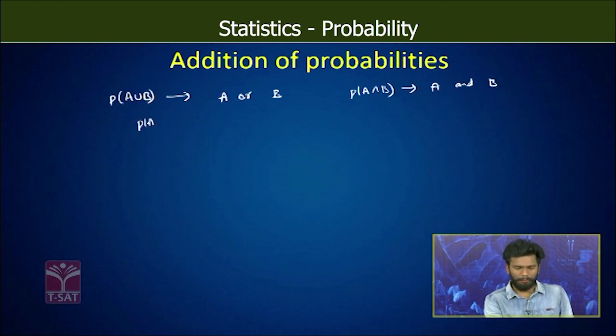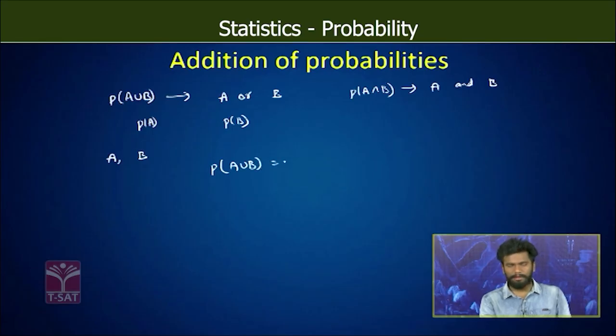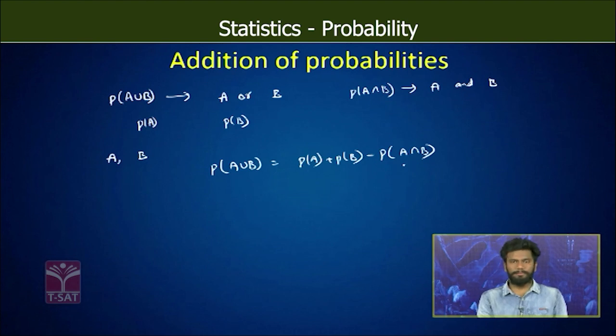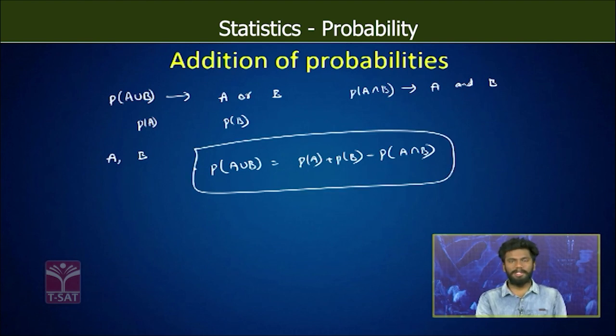And as we know, P of A represents the probability of occurrence of event A, and P of B represents the probability of occurrence of event B. So now when you have two events A, B, the probability of occurrence of A or B is given by probability of occurrence of A plus probability of occurrence of B minus probability of occurrence of A and B. So this is the addition theorem of probability.